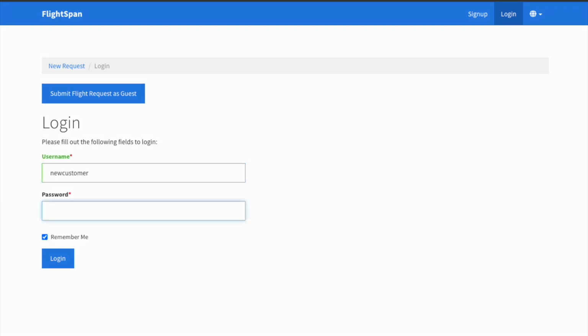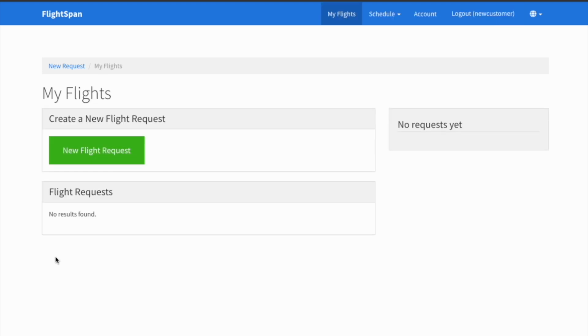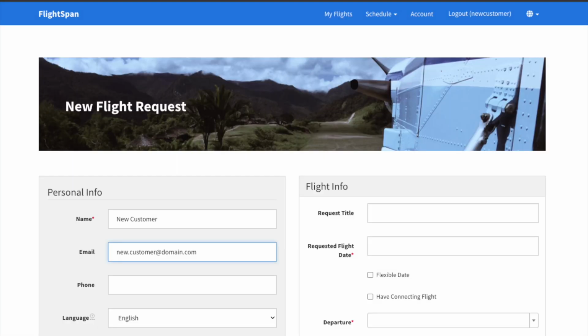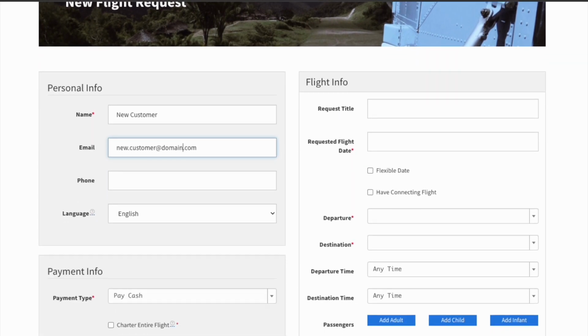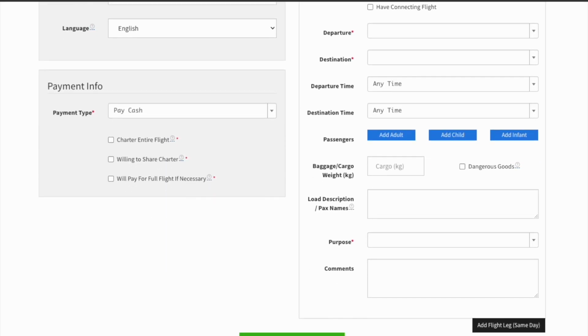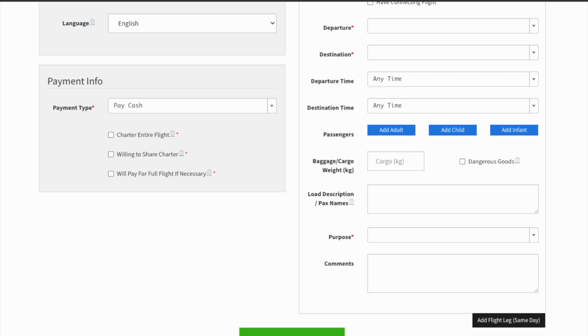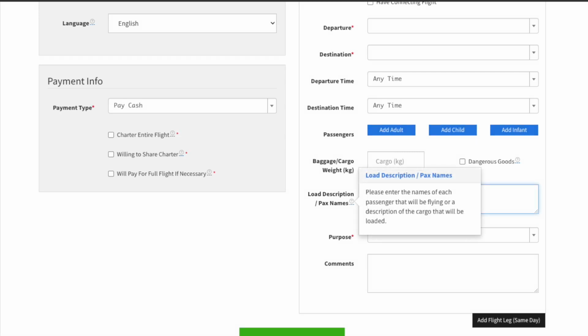Log into your account with the username and password you created when you requested the account, or you may continue as a guest. After logging in, the form will be pre-populated with your personal information. The details of the form and the required fields will vary depending on your service provider's settings. If you are uncertain what information is needed in a given field, hovering your cursor over the question mark will explain the field. Fill out as many details as you can. Required fields are indicated with an asterisk.